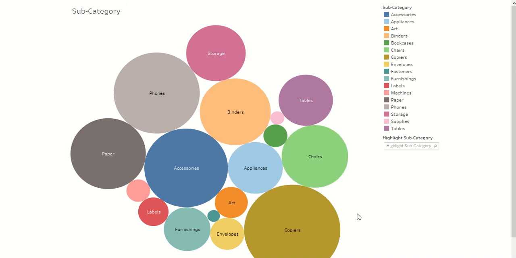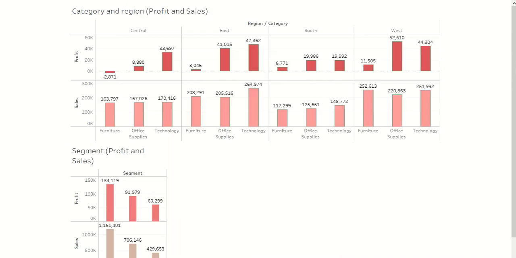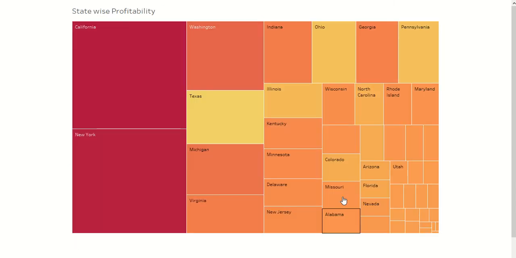One big problem which I found in this data set is that the central region shows the lowest profit among the other three regions. As we can see, it is showing negative profit especially in Texas and Illinois.